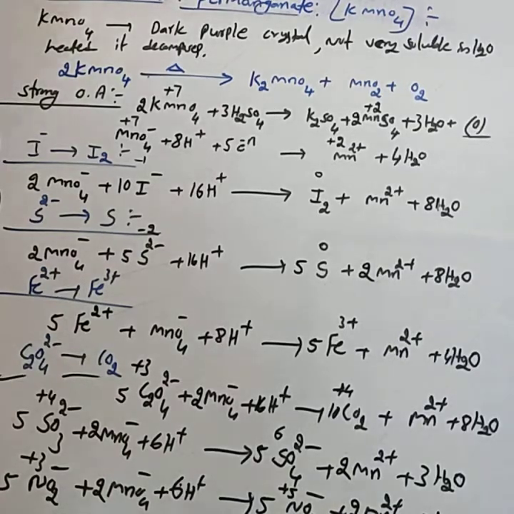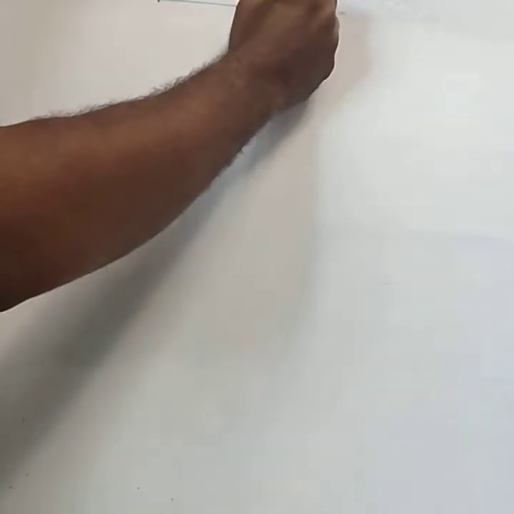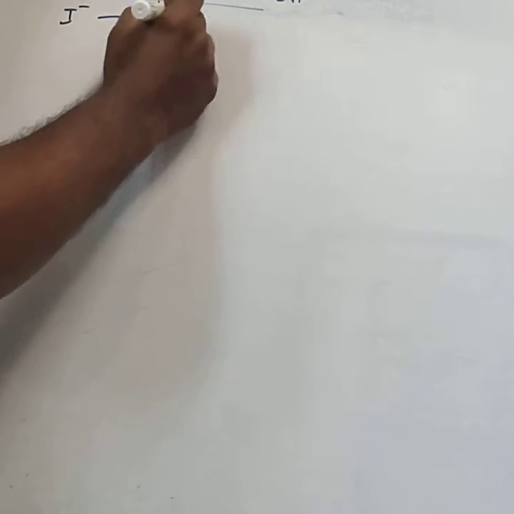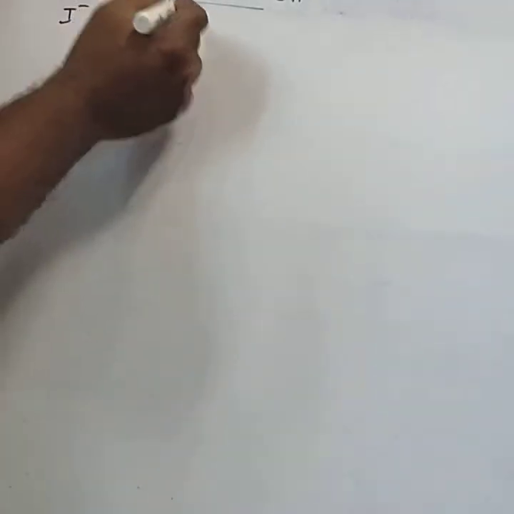This is about the oxidizing properties of potassium permanganate in acid medium only. Similarly, in a neutral medium, or in a slightly alkaline medium, it also behaves as an oxidizing agent. These are also most important ones. It oxidizes iodide ion into iodate. In acid medium, iodide ion goes into iodine, but in a neutral or alkaline medium, iodide ion goes into iodate.